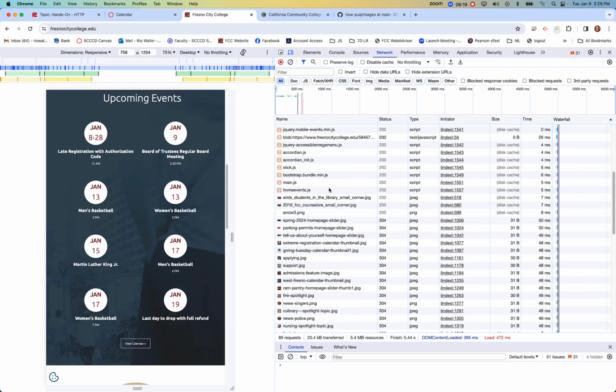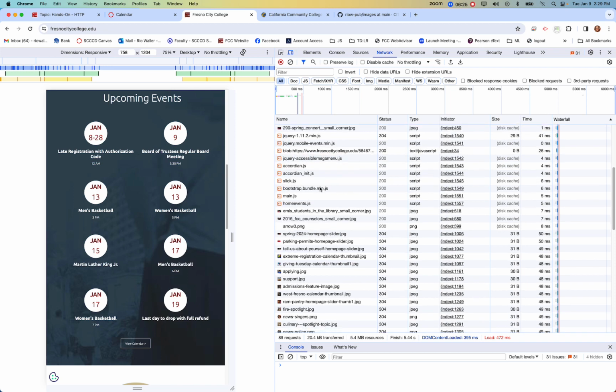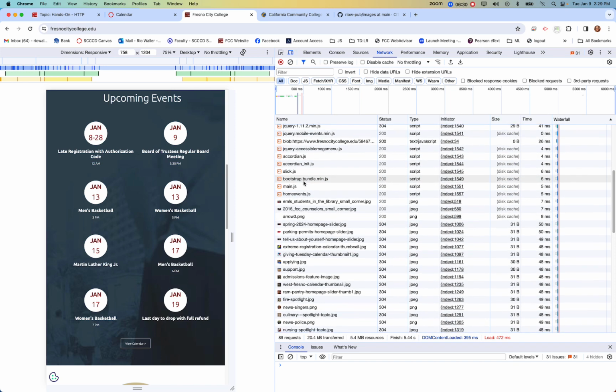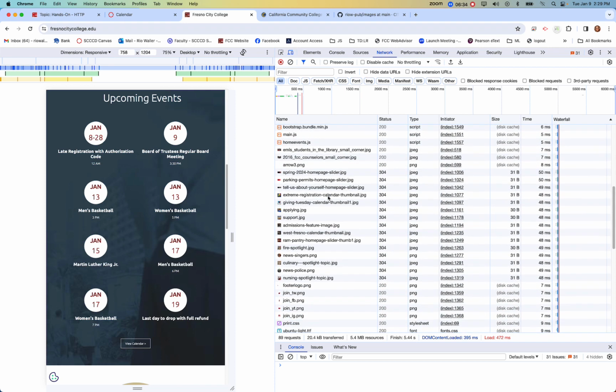It's actually kind of hard to see that we're still using jQuery on our site, which is very common on the internet, but we're trying to move away from it. It's using Bootstrap, which is interesting. Bootstrap is something we're going to learn. PNG, these are another type of image file, more a photo file.